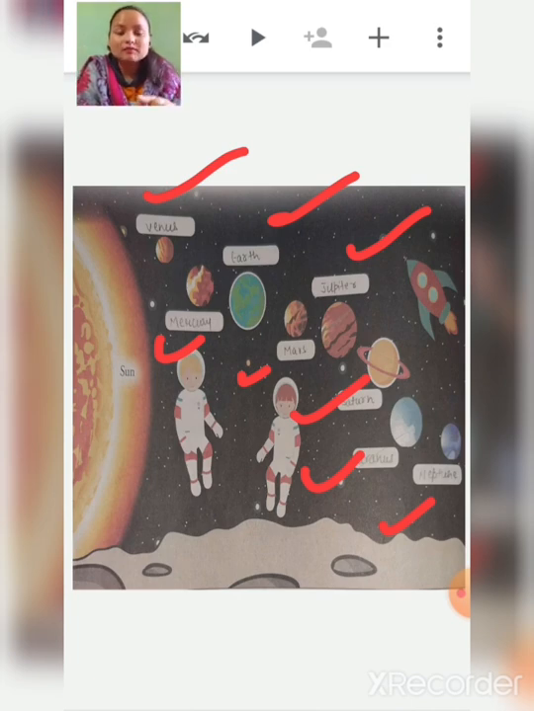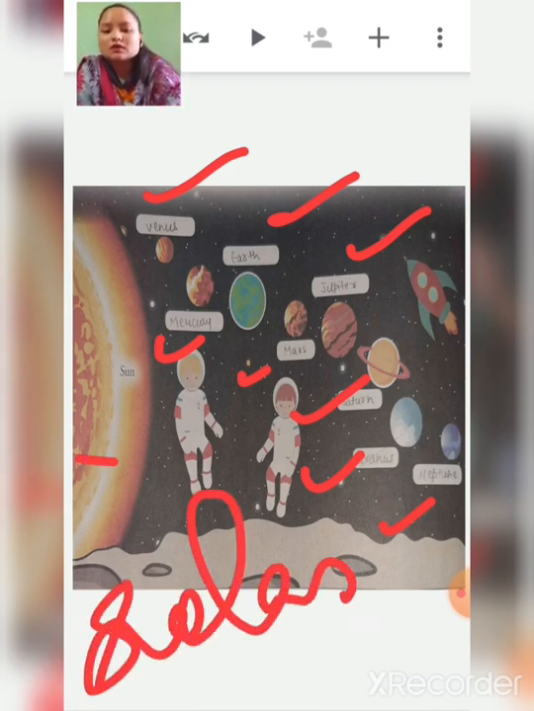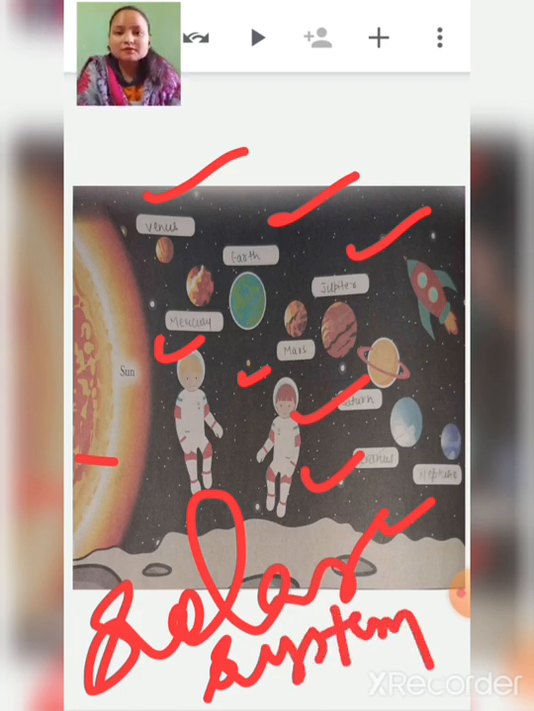These 8 planets and the sun together make our solar system, right? And the sun is the main. That means all these 8 planets get heat and light from the sun. From where do they get heat and light? They get heat and light from the sun. And among all these planets, Earth is the only known planet where life exists.